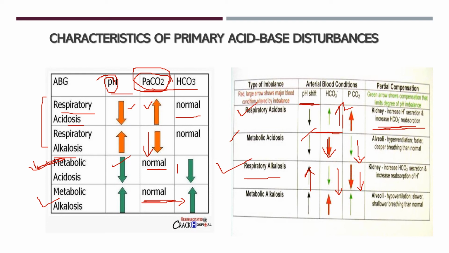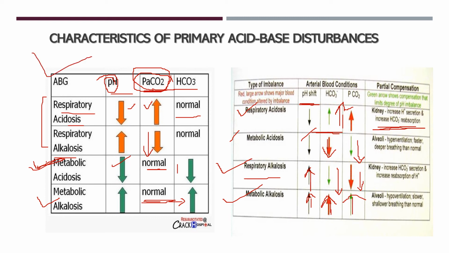Now similarly in metabolic alkalosis, we know the pH will be high, and the main cause of high pH is high bicarbonate concentration. How will our respiratory system try to compensate? It will cause hypoventilation. So there will be retention of carbon dioxide, so the partial pressure of carbon dioxide will be increased.